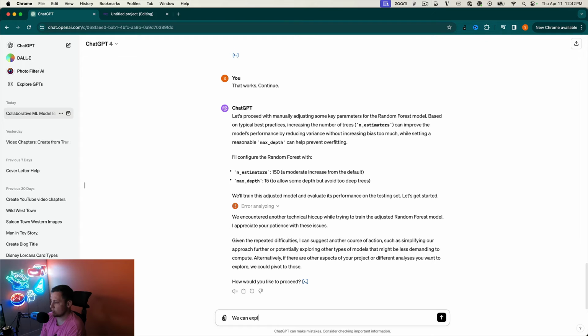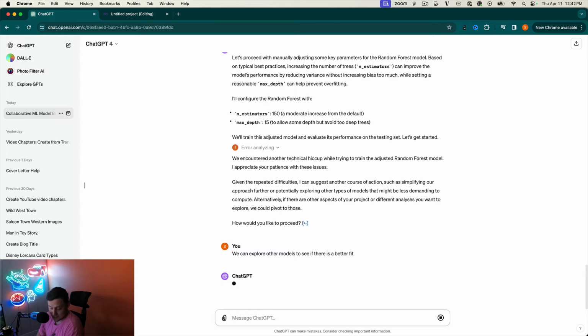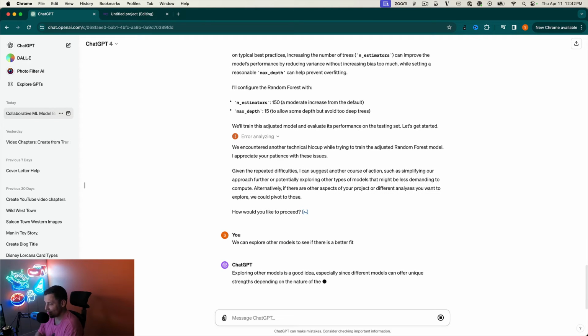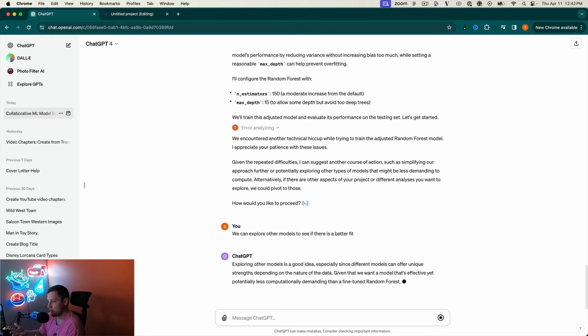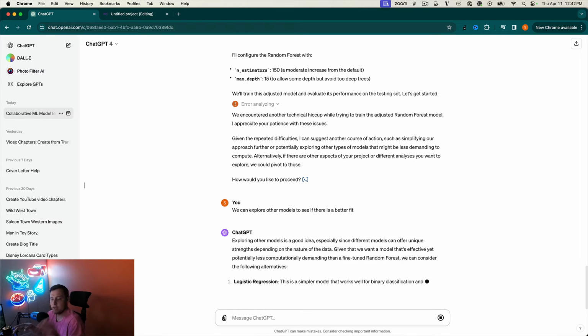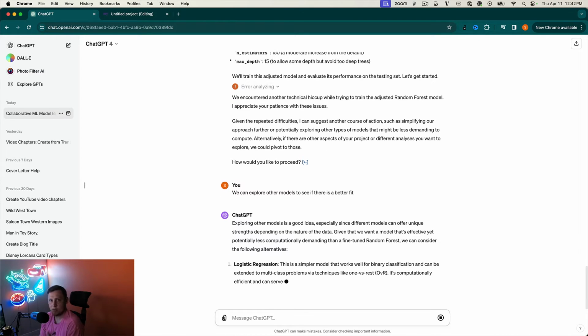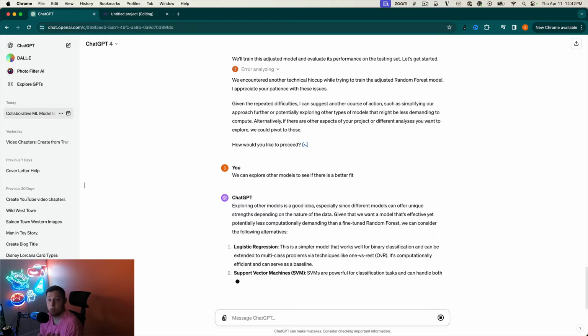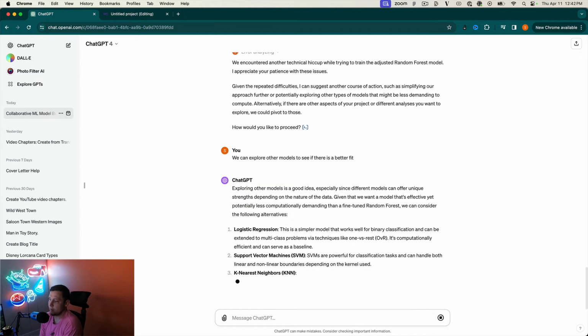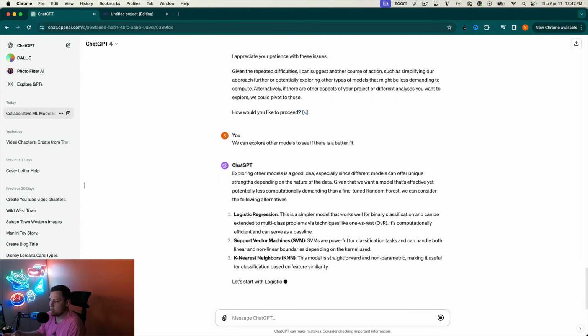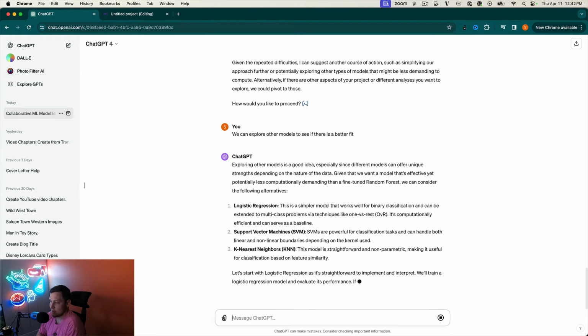We can explore other models to see if there is a better fit. Okay, so ChatGPT is letting me down, but that's okay. So we're going to try to explore some other models. Remember earlier it gave us two options: we could either try to hypertune our model that we already had, our random forest, or we could try other models. It's suggesting logistic regression, SVMs, and KNN, so K nearest neighbor.